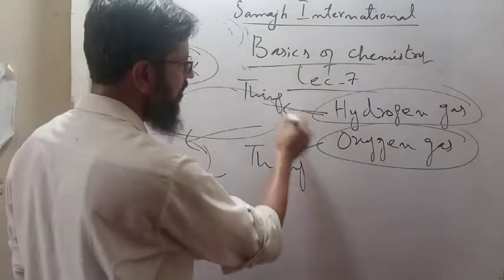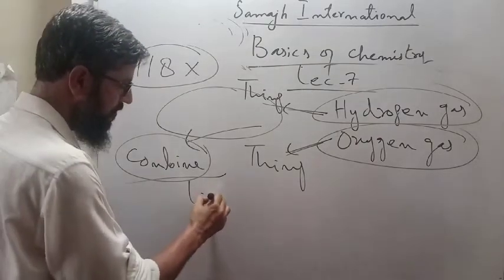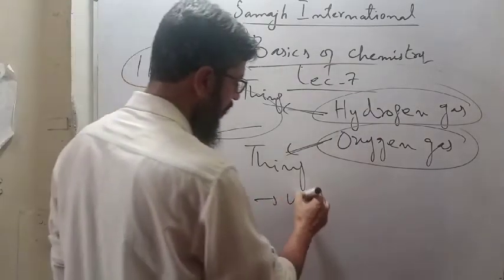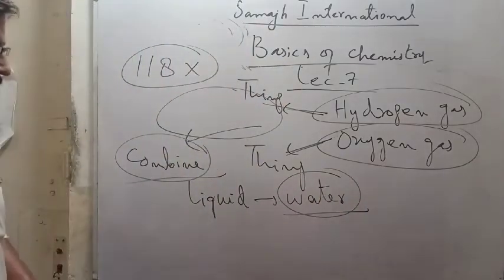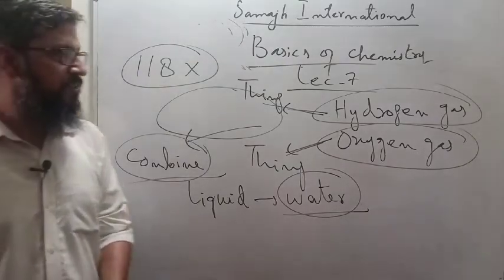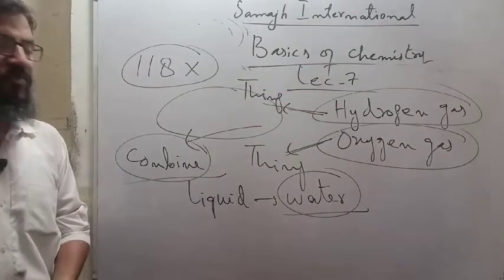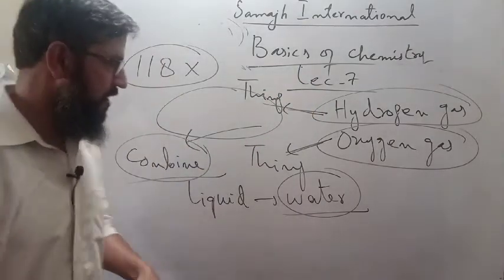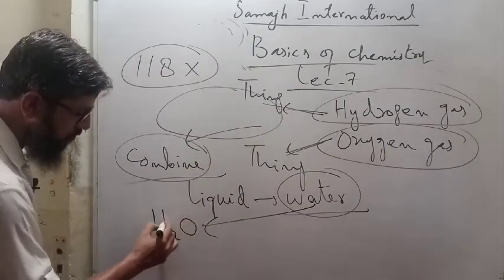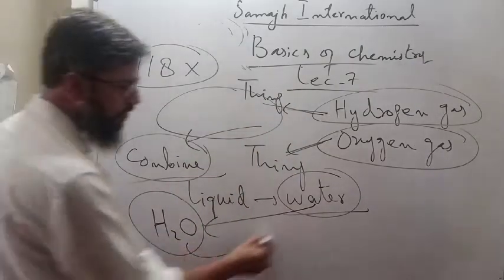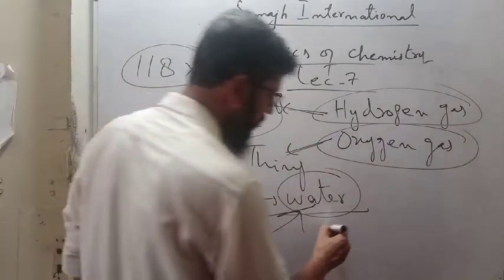This is a gas. You are combining this gas. What will you make? The liquid called water. Interesting thing. You are making things with the combination of these things. These things are called elements. You are combining elements and making different things. This water is actually the combination of hydrogen and oxygen, like this, H2O. This H2O or water is called a compound.